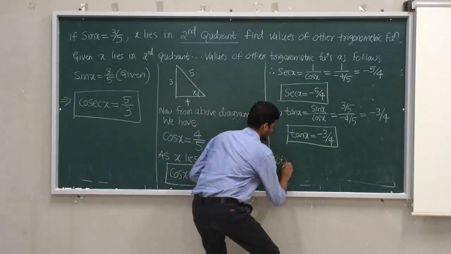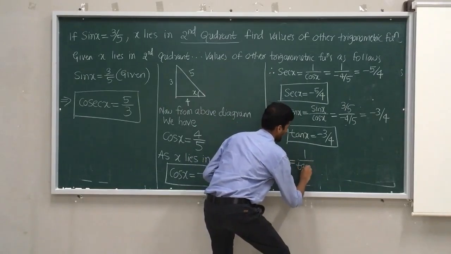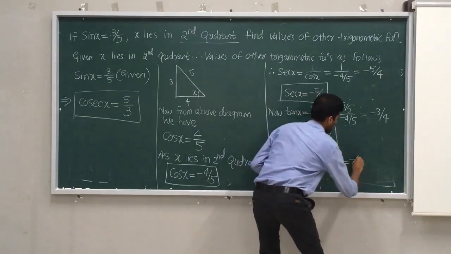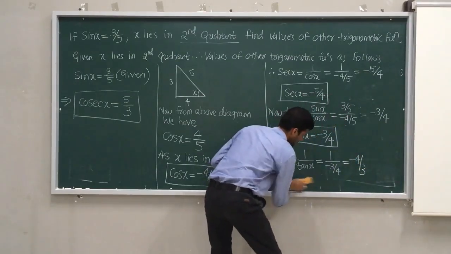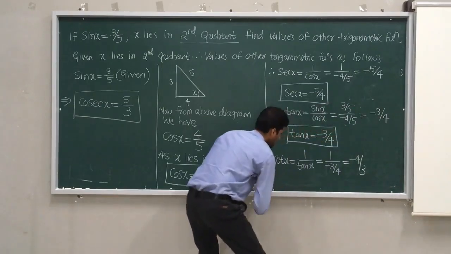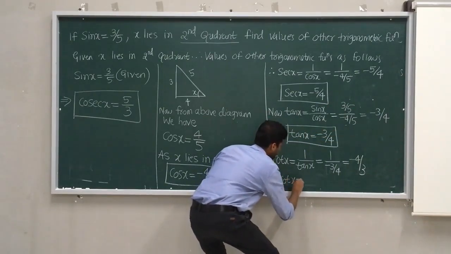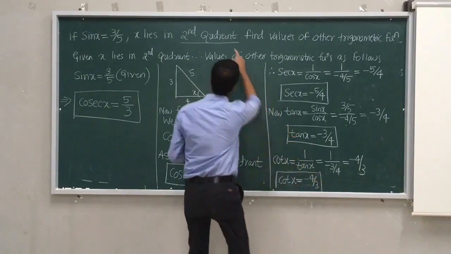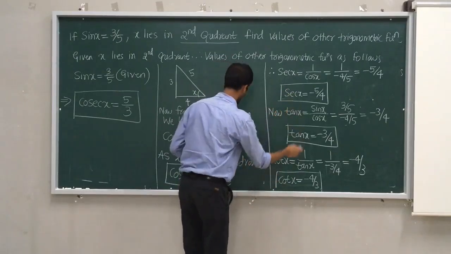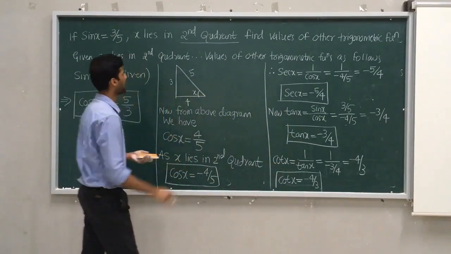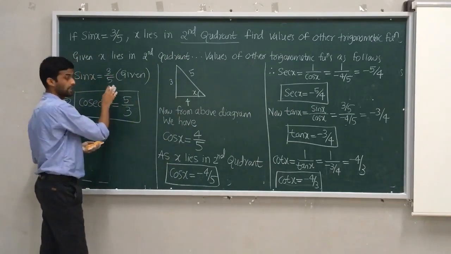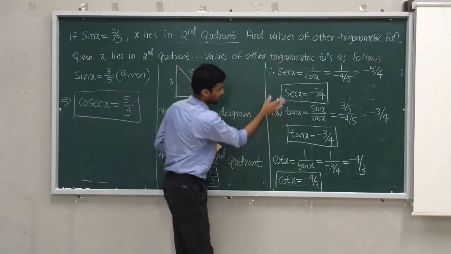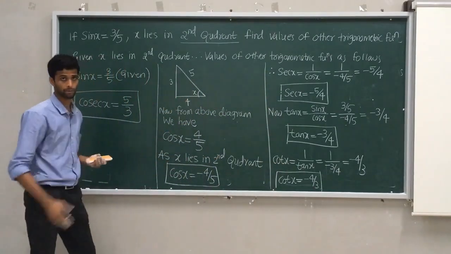Lastly, cot x. So, cot x is nothing but 1 upon tan, right? So, just now I got tan answer minus 3 by 4. Its reciprocal is minus 4 by 3. So, at the end, I will write conclusion. Cot x answer is minus 4 by 3. Whether my negative answer is correct? Yes, in second quadrant, cot is also negative. So 1, 2, 3, 4, 5. So in second quadrant, sin is positive, already given. Yes, sin and cosec. Cosec also positive. I got rest all are negative. So I got as per the requirement.